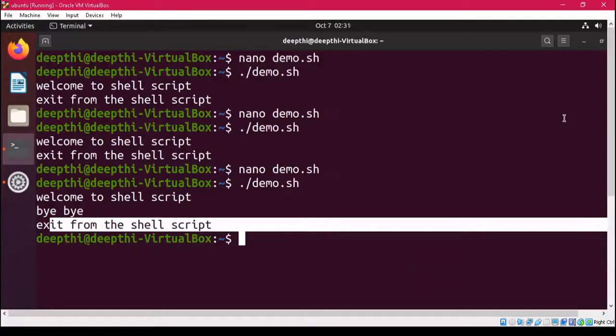The next thing is, why do we use comments? We use comments because they enhance the readability of your code. Let's say we have a shell script of 1,000 lines of code with so many loops and so many functions.